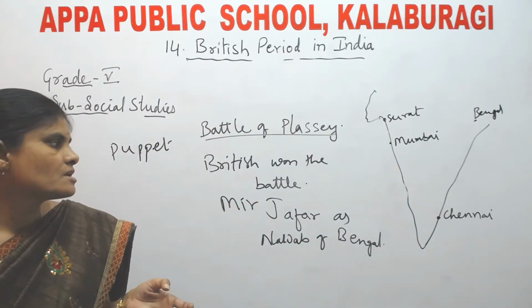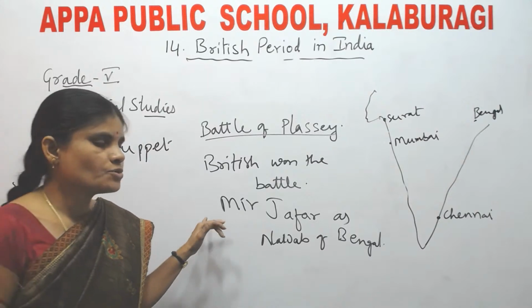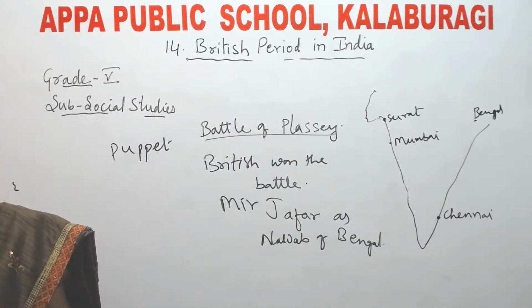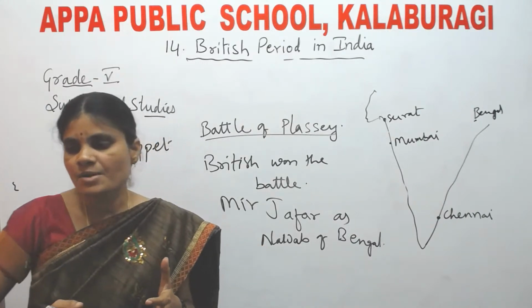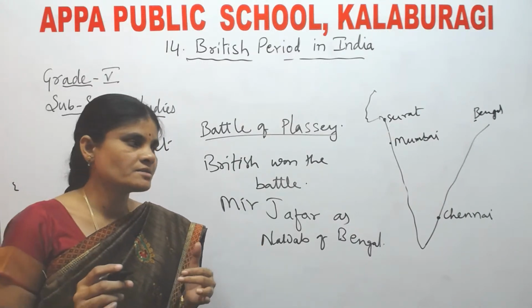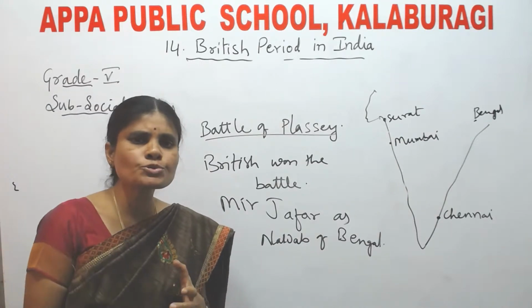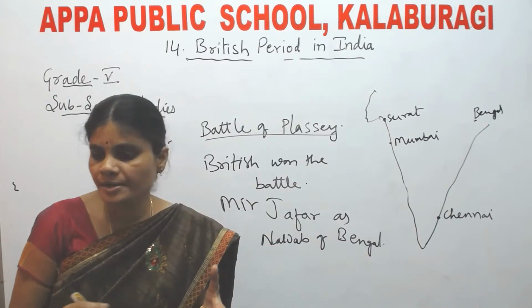The Britishers did not pay the tax. They rejected to pay the tax. With this, dissatisfaction arose among the people of India. Because of the misrule of the British over the Indians, what happened?